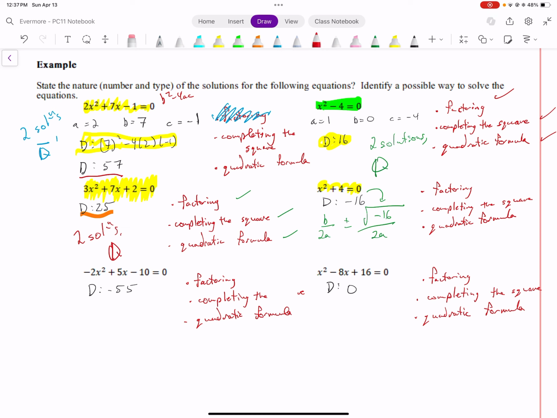You can't take the square root of a negative number. So this one has no solution, just like the table informs us. So how are we going to solve this equation? Well, we are not going to solve it at all because it's unsolvable. There's just simply no solutions. So this is a nice outcome for us.